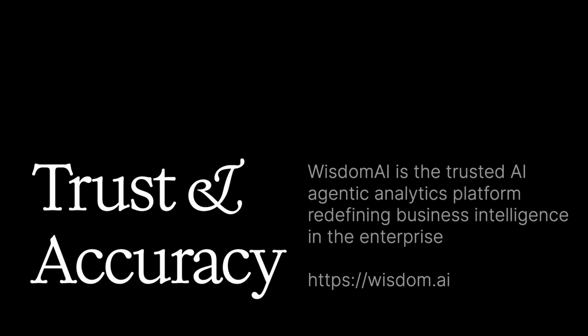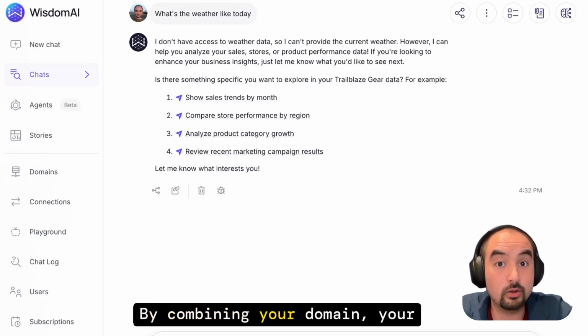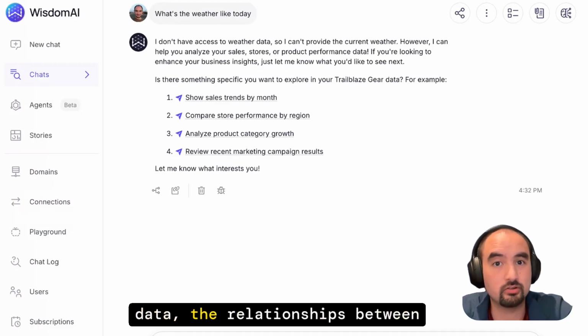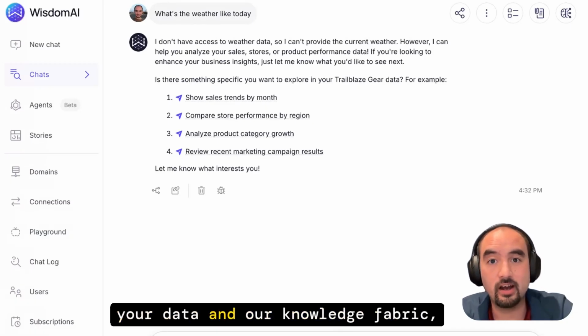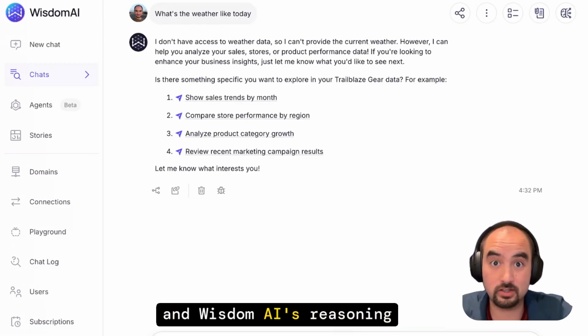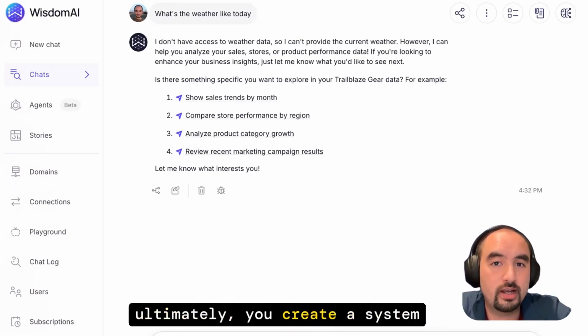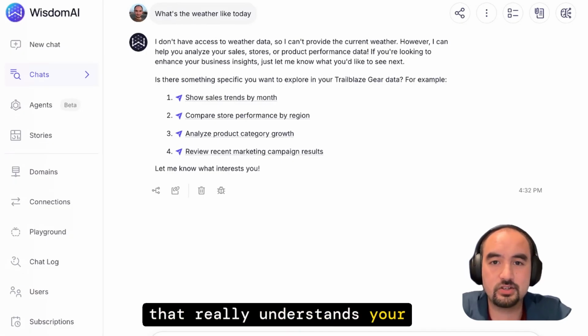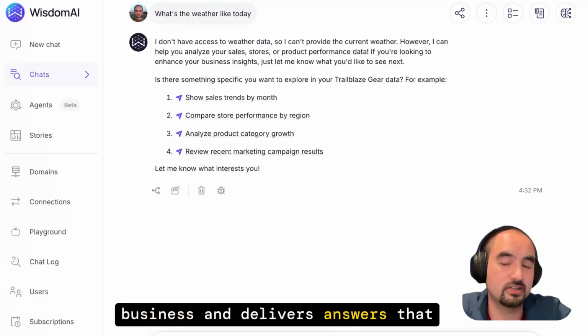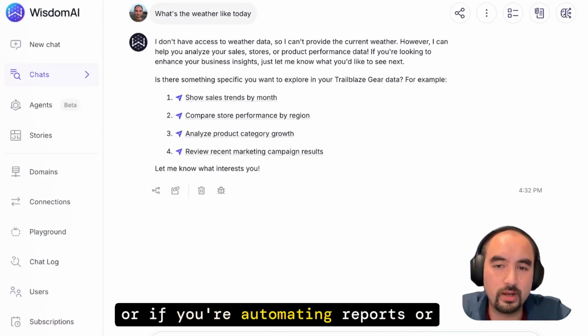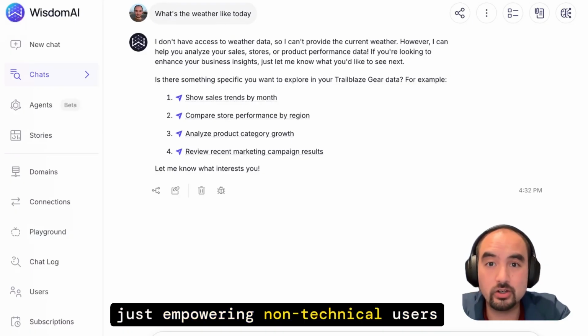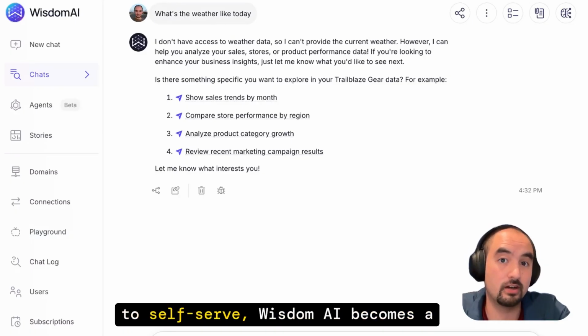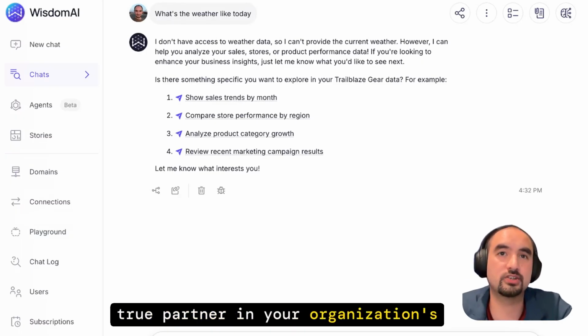By combining your domain, your data, the relationships between your data and our knowledge fabric, and Wisdom AI's reasoning, ultimately, you create a system that really understands your business and delivers answers that you can trust. So whether you're exploring trends, automating reports, or just empowering non-technical users to self-serve, Wisdom AI becomes a true partner in your organization's decision-making.